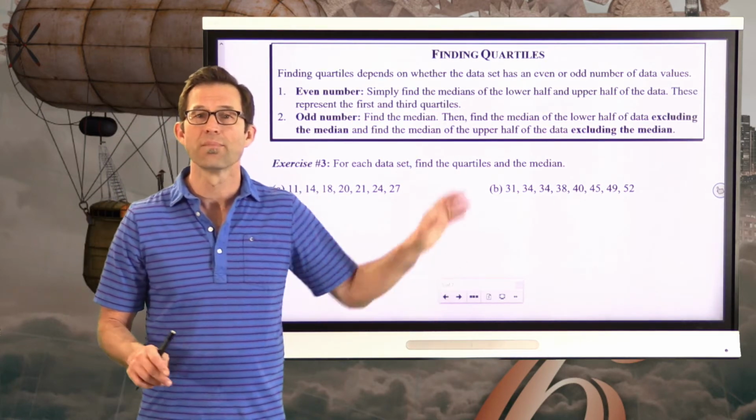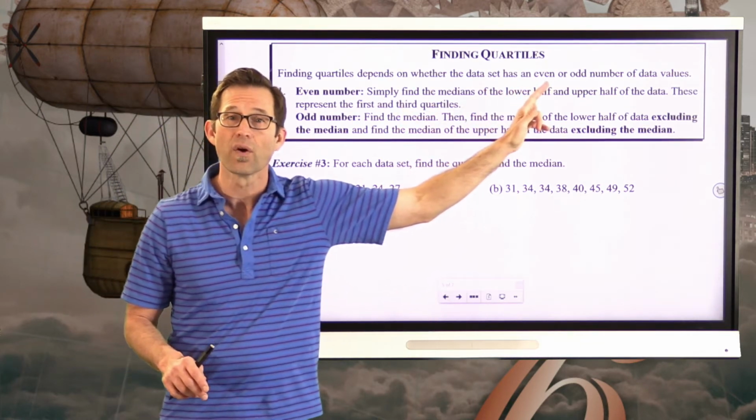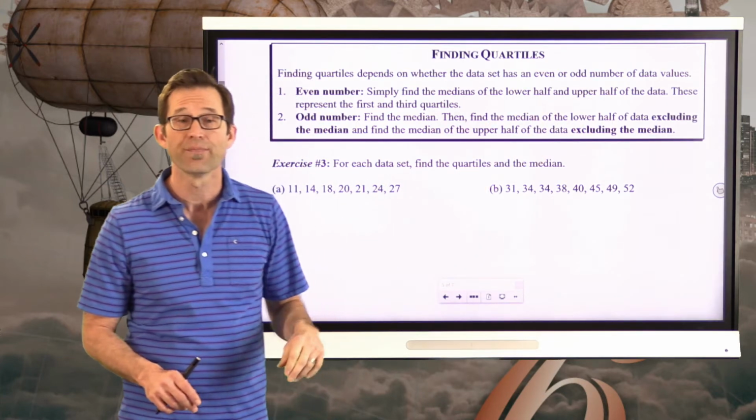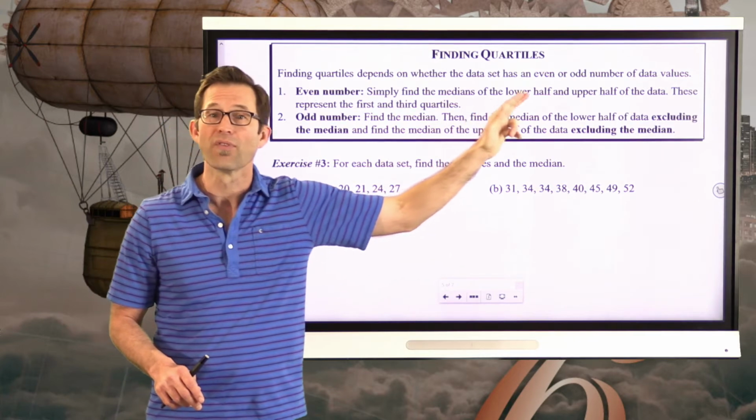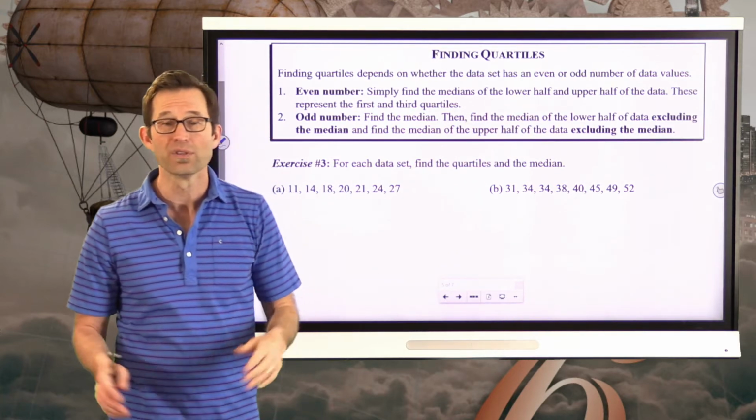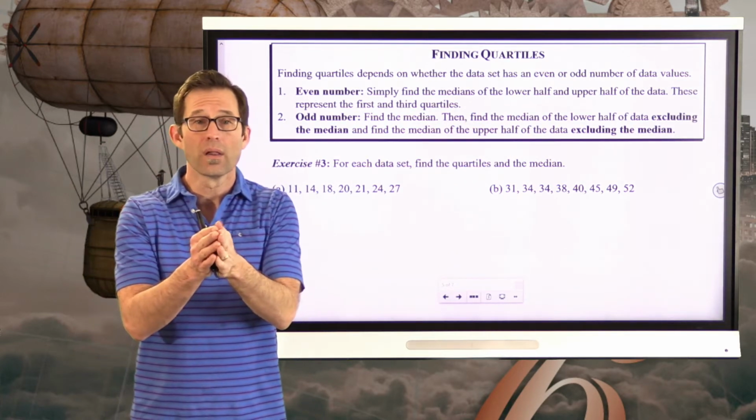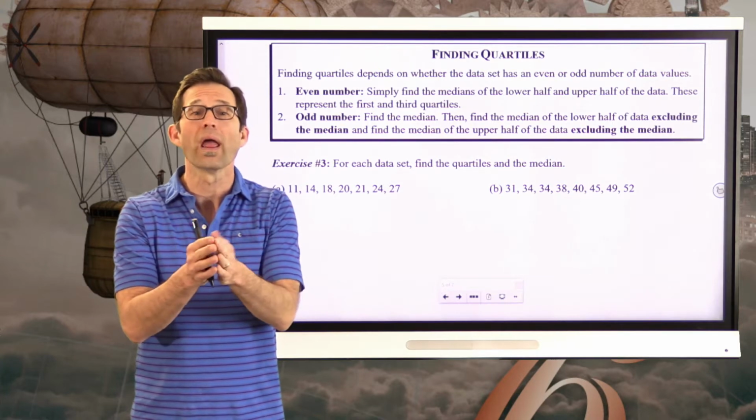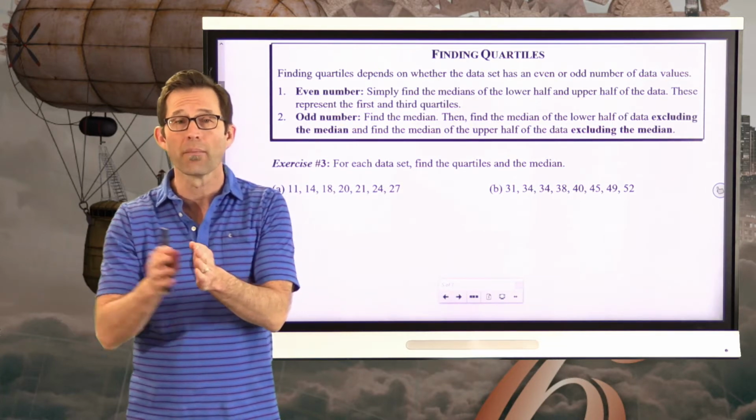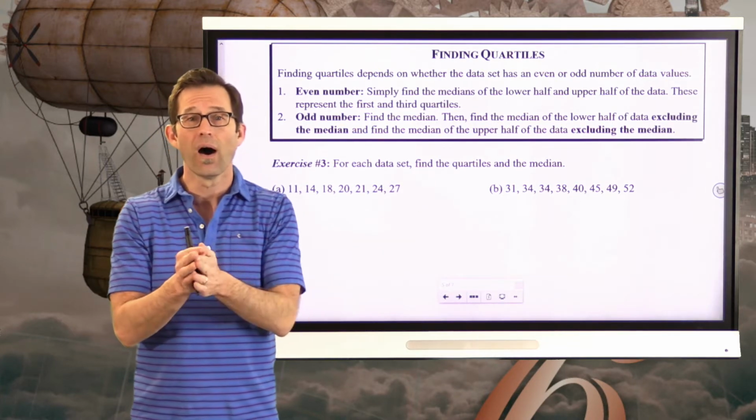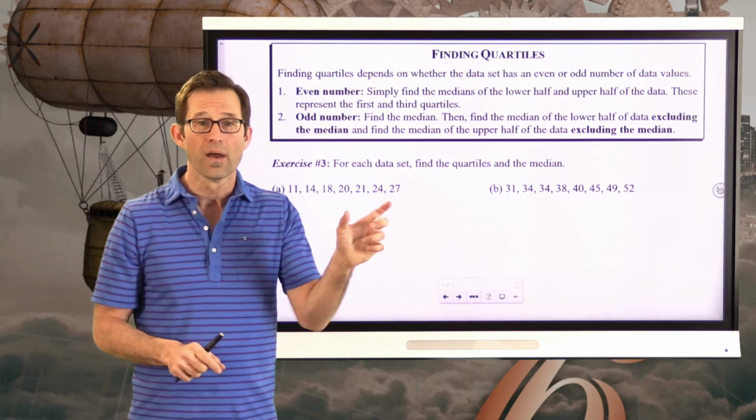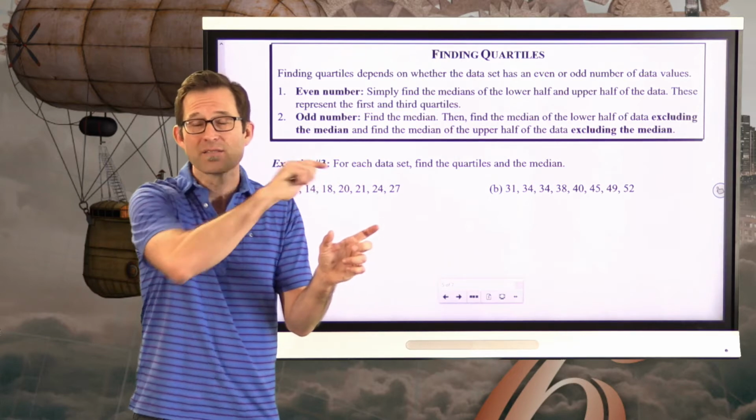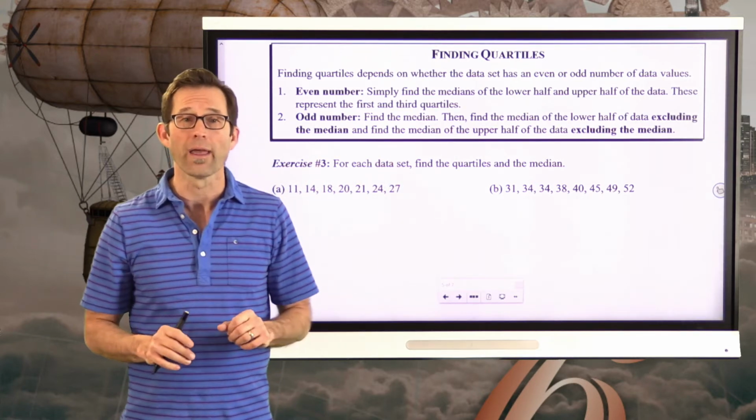Finding quartiles depends on whether the data set has an even or an odd number of data values. If it's got an even number of data values, we simply find the medians of the lower half and the upper half of the data. Let's say there were 18. There's 9 in the bottom half and 9 in the upper half, so in the lower half I'd find its median. In the upper half, I'd find its median, and then I'd go merrily on my way.